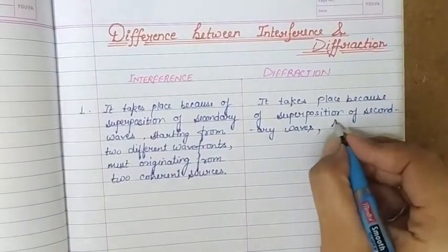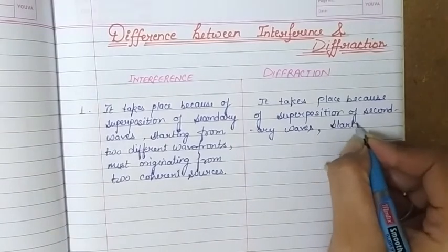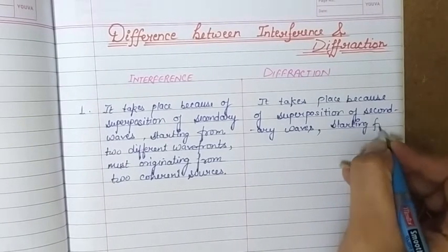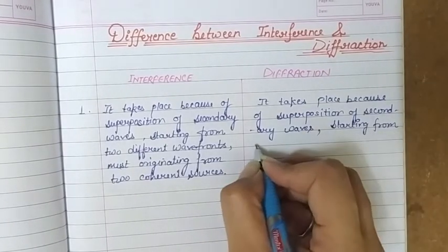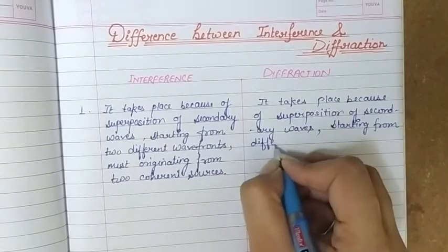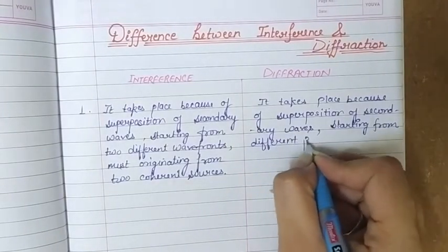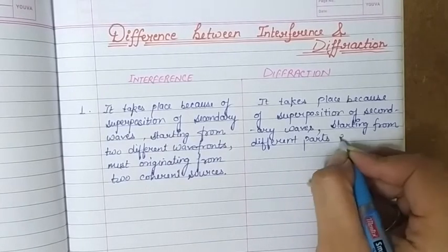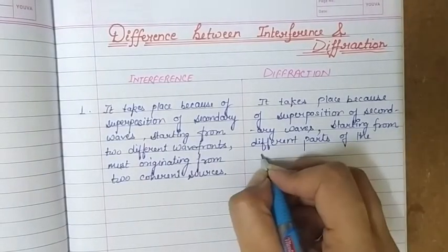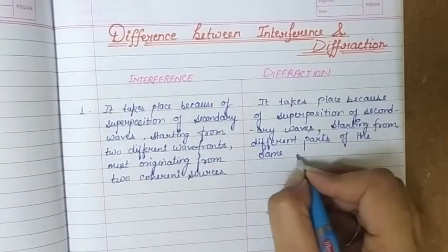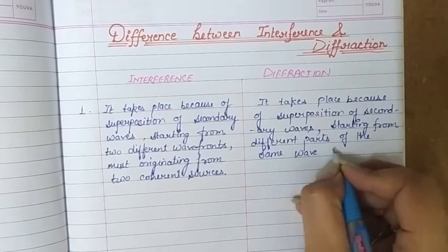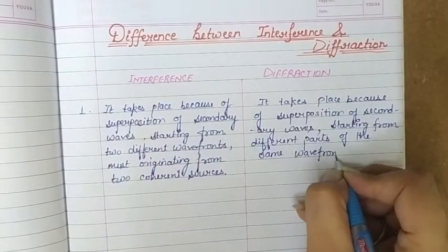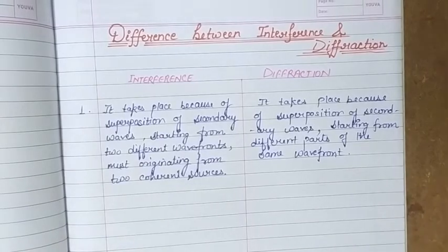Secondary waves starting from different parts of the same wavefront. This is the difference between interference and diffraction. This is the first point. Now moving to the next point.